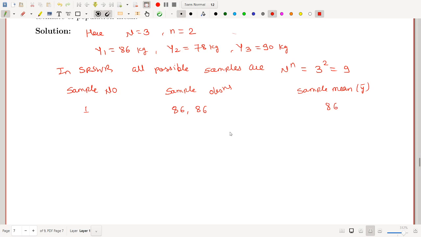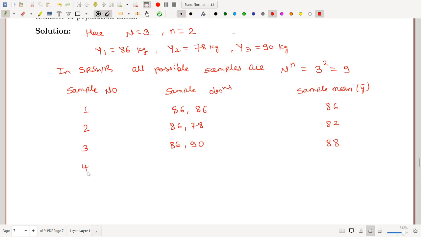This will be 86. Now the second possible sample is 86, 78, and the mean of these 2 is 86 plus 78 divided by 2, which is 82. The third sample may be 86, 90, and the mean of these 2 is 86 plus 90 by 2, which is 88.